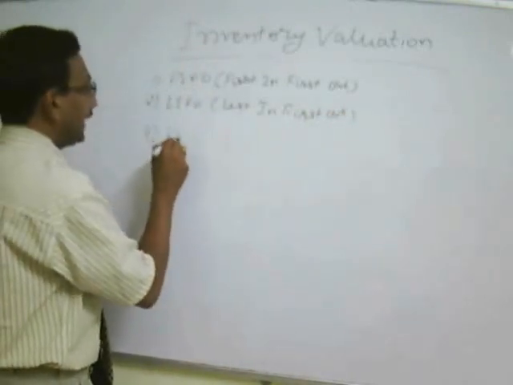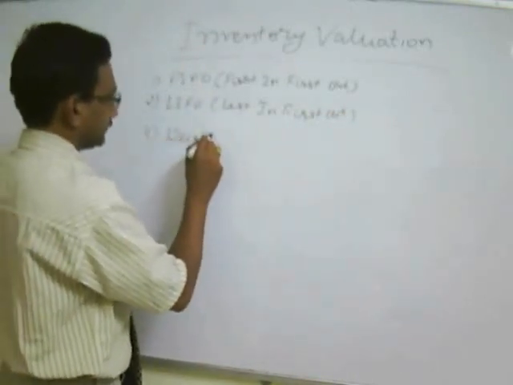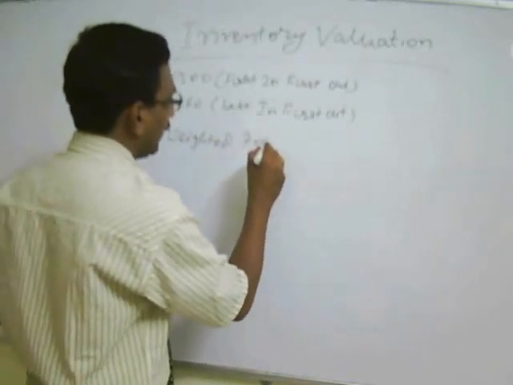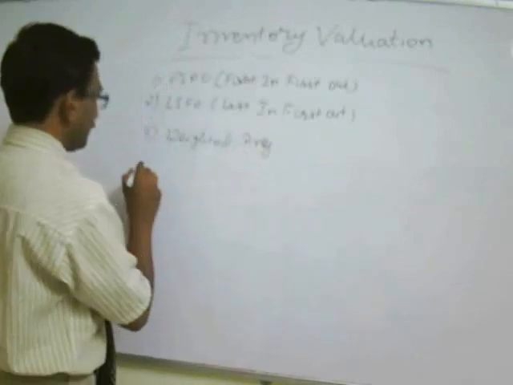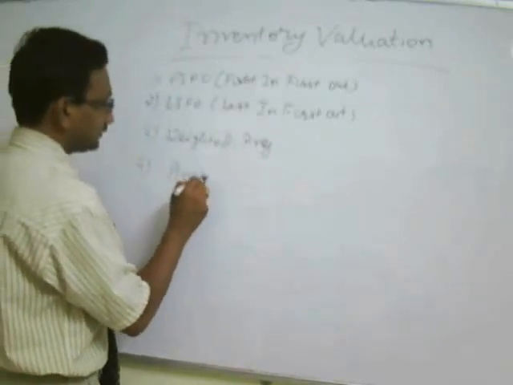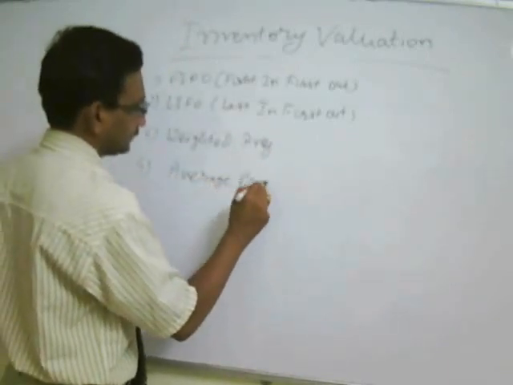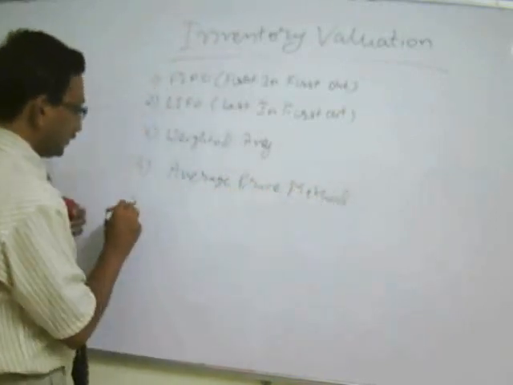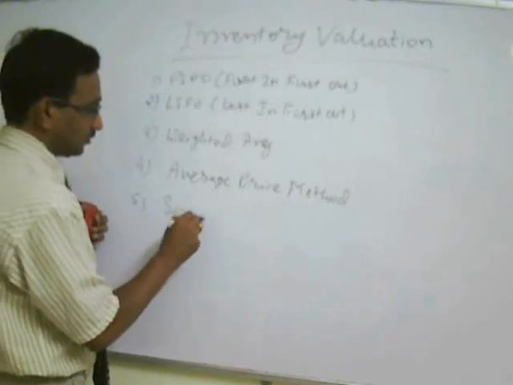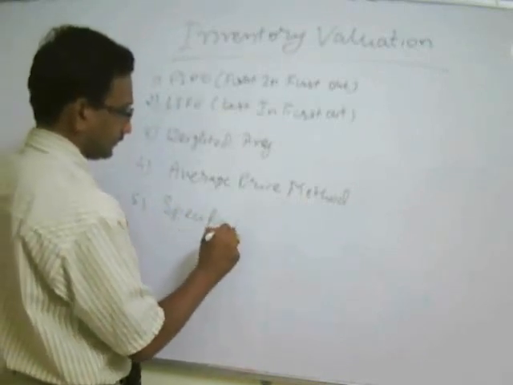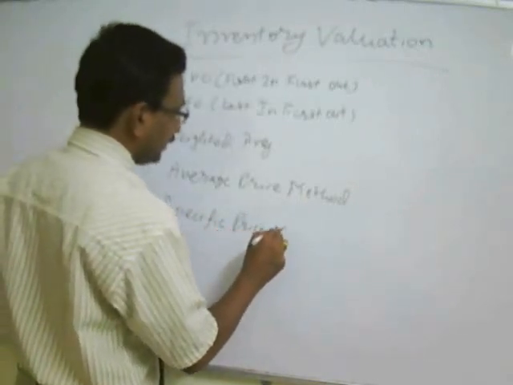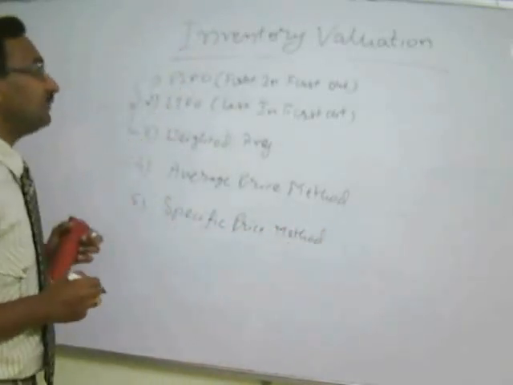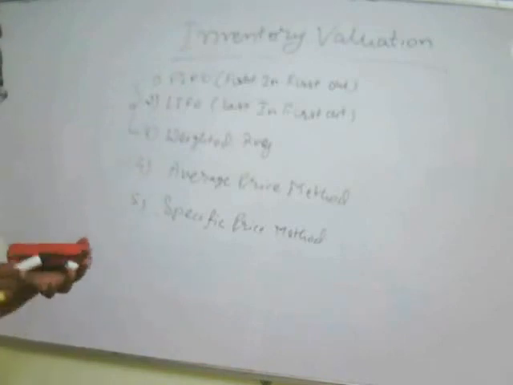Third, they have given the weighted average method. Fourth is the specific price method. Now from the examination and valuation point of view, the generally used ones are these three: FIFO, LIFO and weighted average.